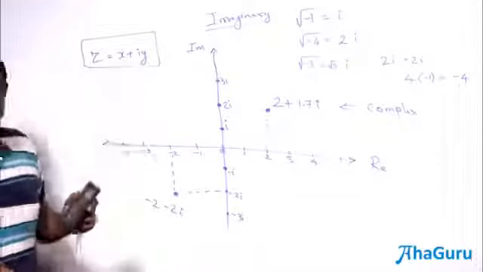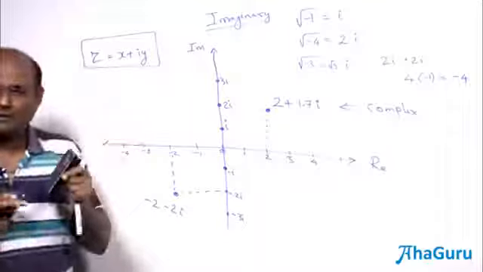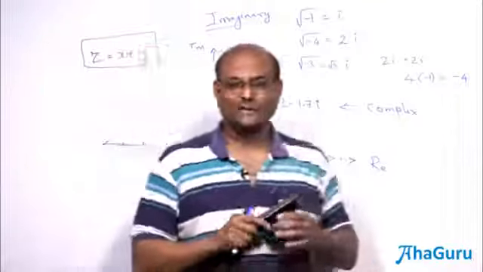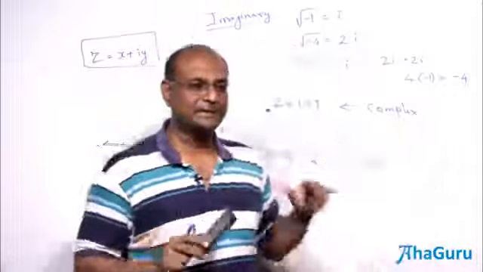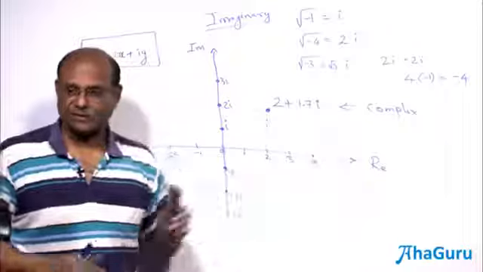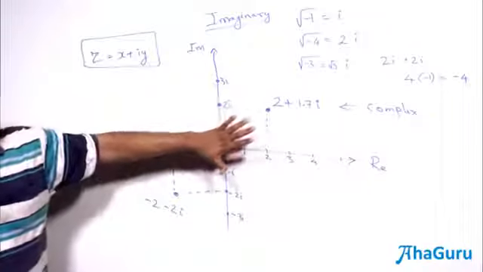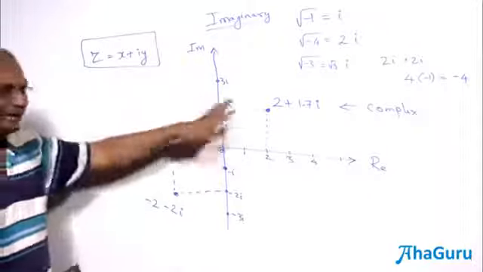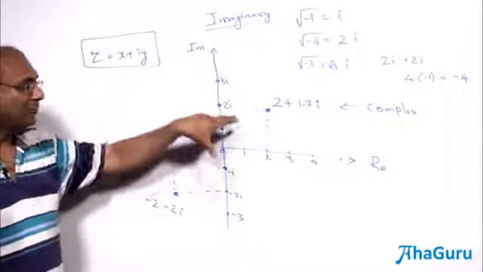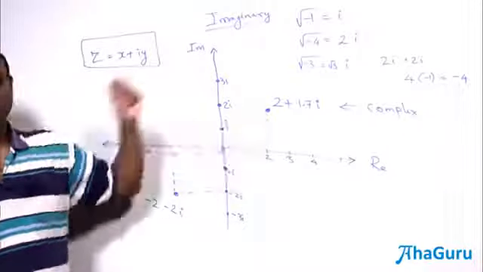Is that clear? Now, whatever you have learnt in terms of rules for multiplication, you can do exactly the same thing, rules for addition, exactly the same thing. Okay, but you will find that this Argand diagram, this is called a complex plane or Argand diagram, Argand plane, because the guy Argand spent a lot of time on it. What you will find is that thinking about numbers like this will be very useful.